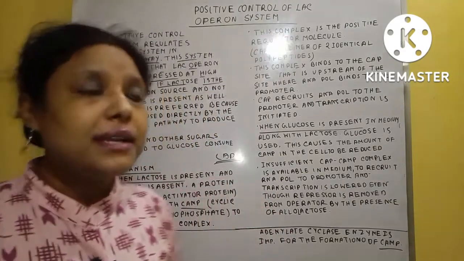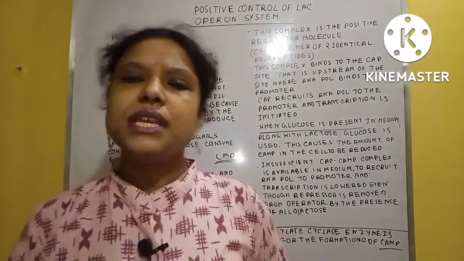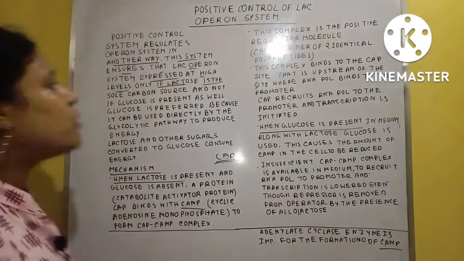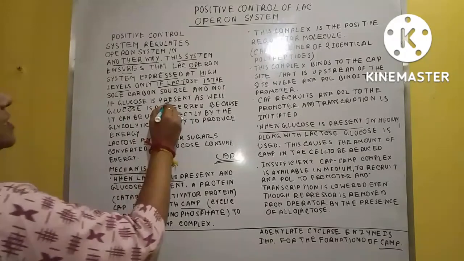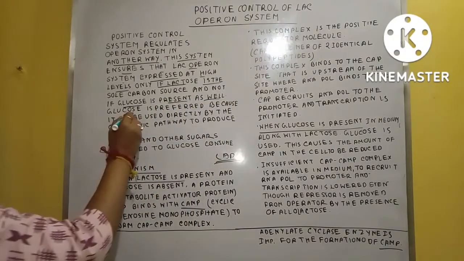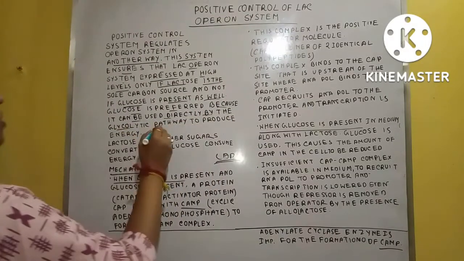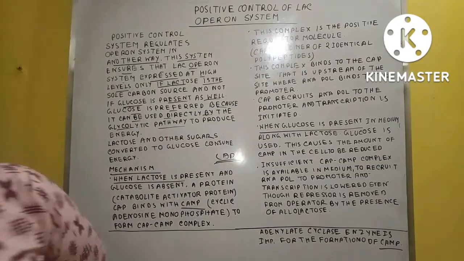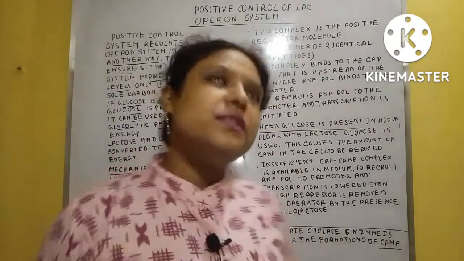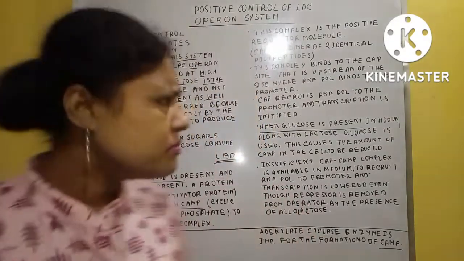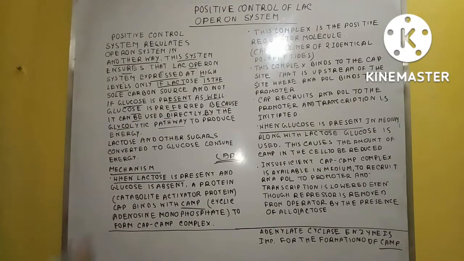You all know that, and obviously if glucose is present in the medium instead of lactose, in that situation it is more preferable for the medium. If glucose is present, glucose is preferred because it can be used directly by the glycolytic pathway. We already know that glucose is a simple sugar, and if it is present in the medium, it is directly used in the glycolytic pathway to produce energy.